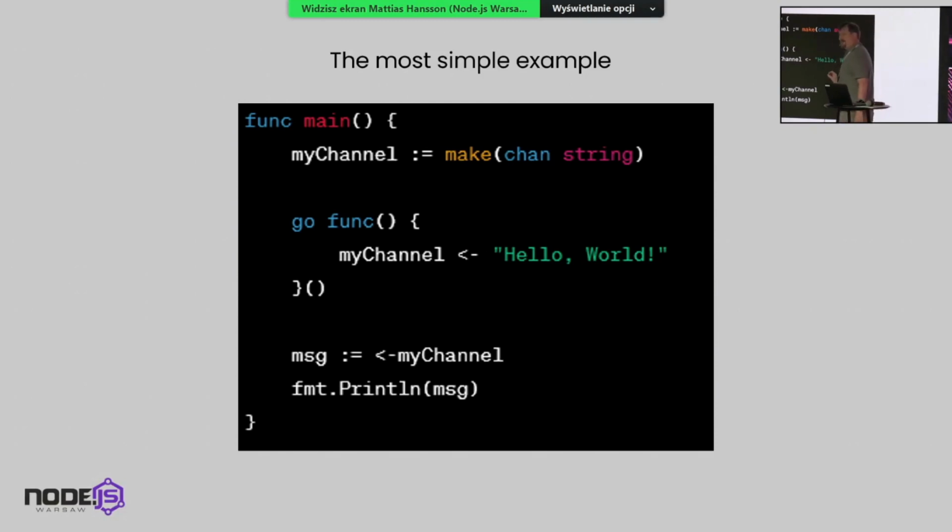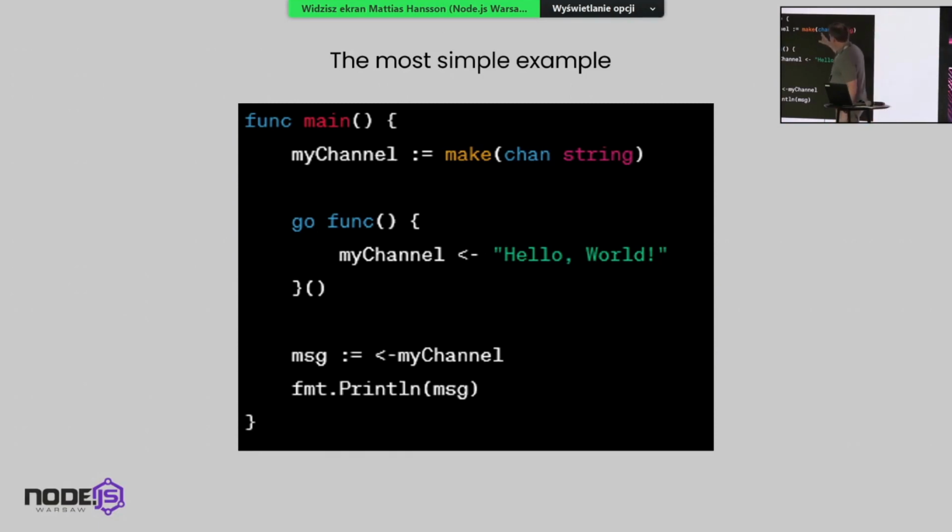Then we have the Go keyword again. So you see here we have an anonymous function that is defined inline, that we set Go in front of, which means, okay, start doing this immediately and just get out of my face. You understand what I mean? You just create this, get it running, but I don't want to see you anymore, okay?